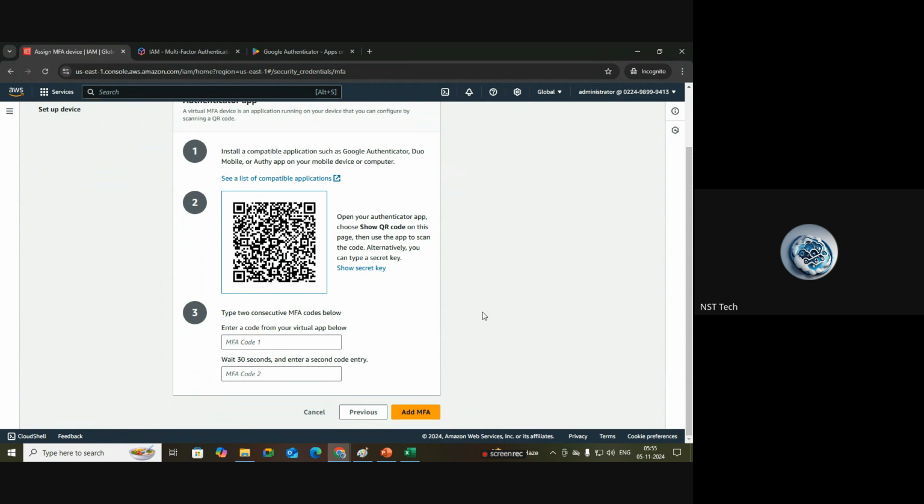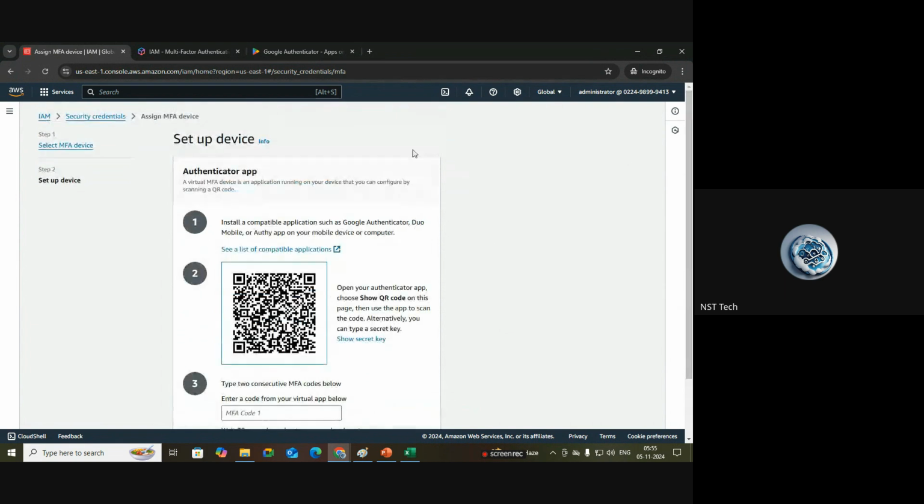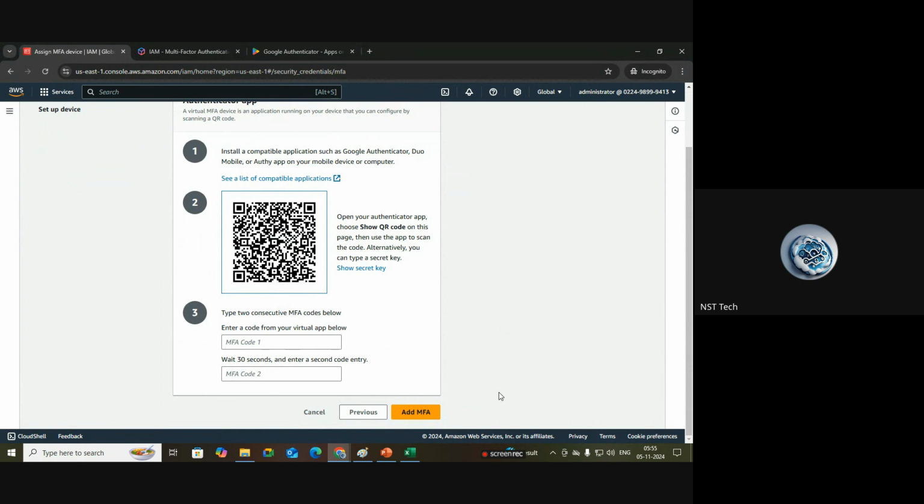Simply that's it. So once you scan this QR code inside your Google Authenticator app, you should see something called Amazon Web Services colon whatever name you have given for this device name. Whatever you gave will show here, and below it will generate some numbers, tokens, right? And that token will change every 30 seconds.